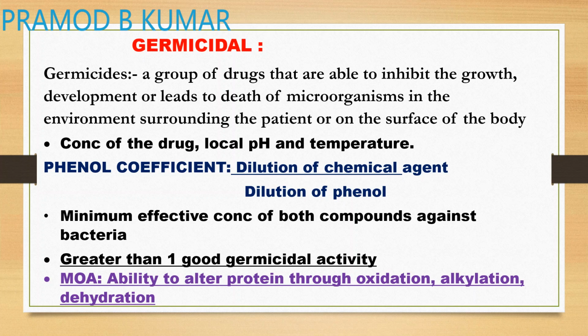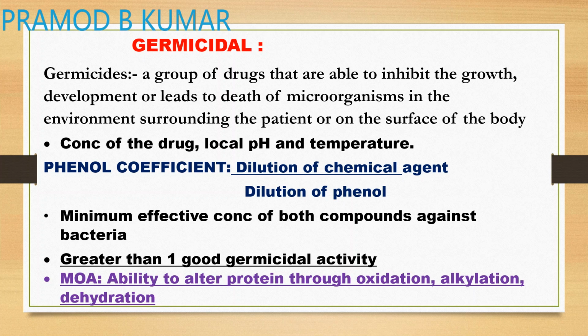It is the dilution of the chemical agent which shows an activity, divided by the dilution of the phenol, that is, the minimum inhibitory concentration. So the minimum effective concentration of both against the bacteria is considered. To have a good germicidal property, the compound should have a phenol coefficient more than 1.